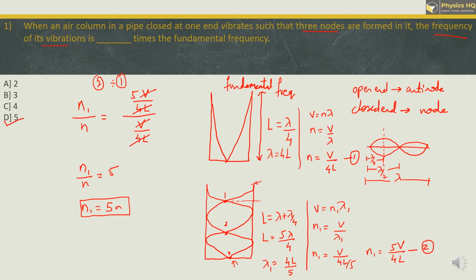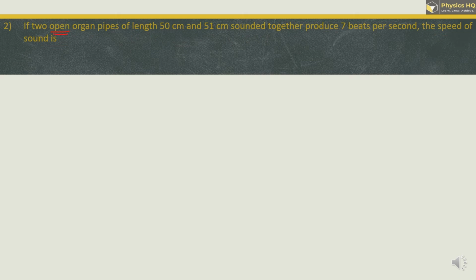Let us go ahead to the next question. If two open organ pipes of length 50 and 51 centimeter are sounded together, they produce 7 beats per second. Find the speed of sound.